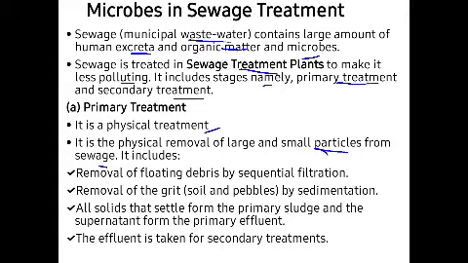And it will include removal of floating debris by sequential filtrations. माथि जति पनि फ्लोट गरिराखेको मैला डेब्रिसहरु छ त्यसलाई चाहिँ फिल्ट्रेसन गरेर मैला निकालिन्छ. अब अर्को चाहिँ removal of grit, that is soil and debris by sedimentations. अर्को चाहिँ first one is the filtration ले गर्यो, second was sedimentations of the debris and soil.